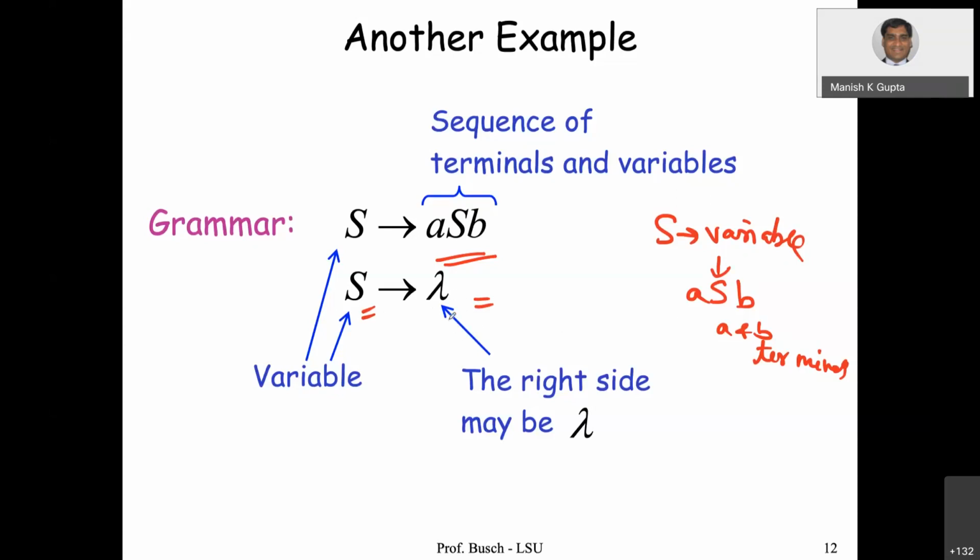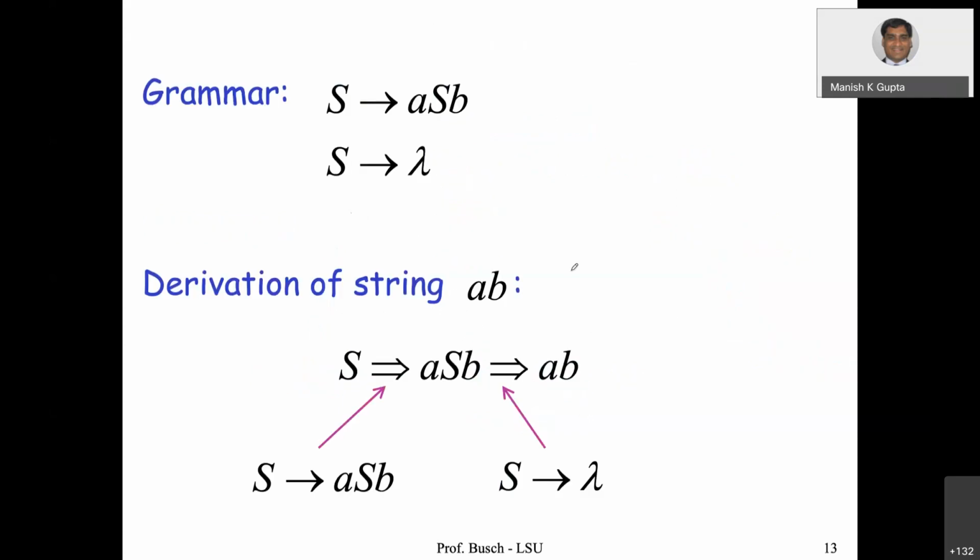Now let me describe what language this grammar will generate. How will we find the language from this grammar? There are two rules, rule number 1 and rule number 2. I will use rule number 1, S going to aSb, and then I can use S going to lambda here. So we will get S going to ab, right? Using these rules, I got S going to ab.